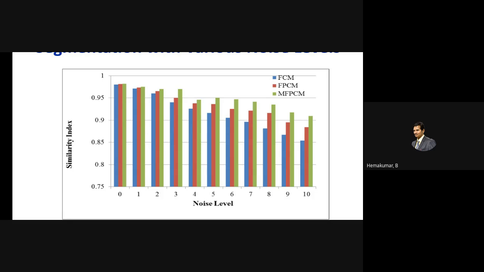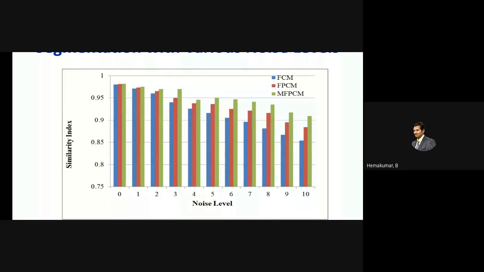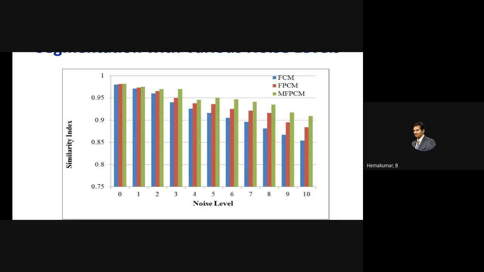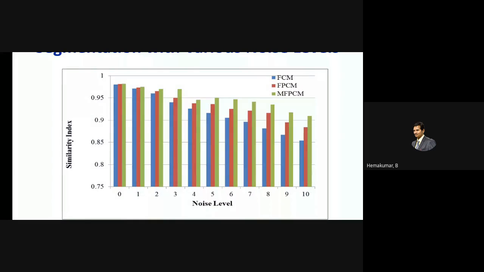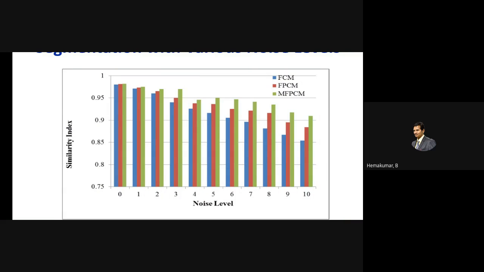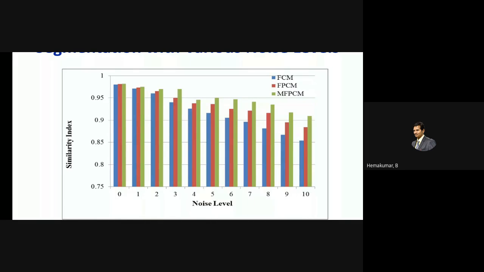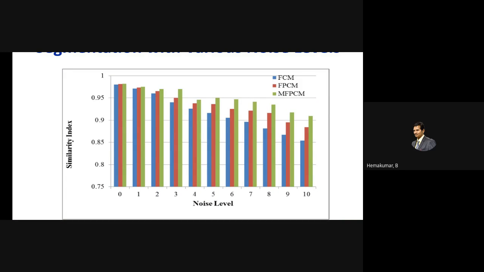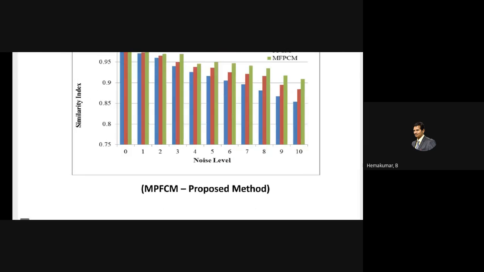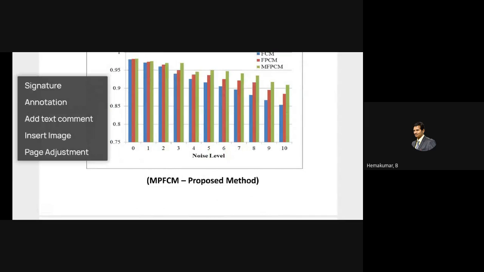So the methodology is nothing but adding some known amount of noise to the original, pure MRI image. Then it is processed through any of these three techniques, and we get the output after processing and compare it with the original image, because it should be very much similar. The condition is that it should be very similar to the original image. Only then is your process better than the others. Using this, I found that the similarity index is better compared to the others.